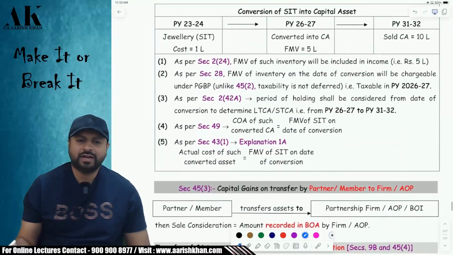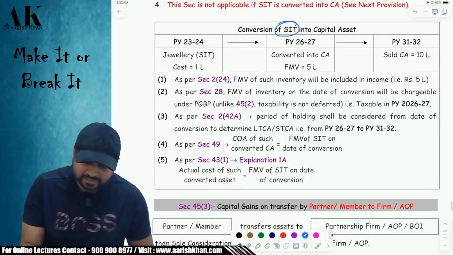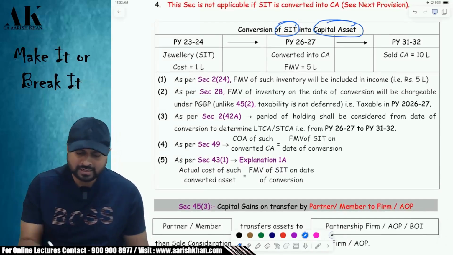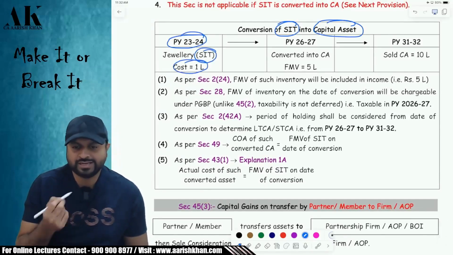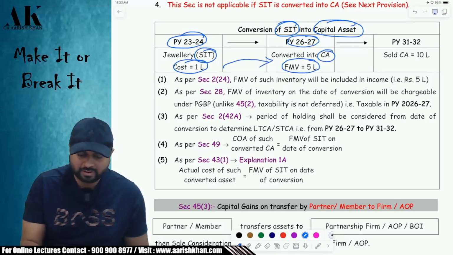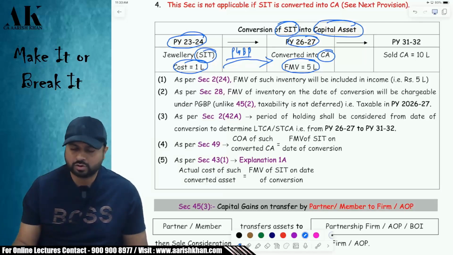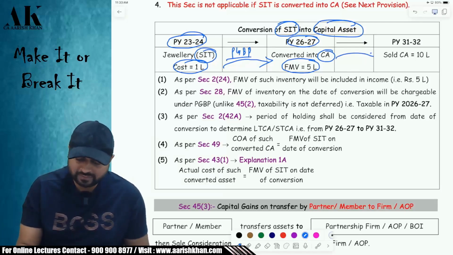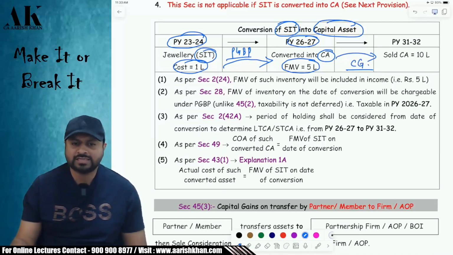Now, let's see the opposite, the vice versa of this case, when an SIT is converted into a capital asset. For example, in 23-24, you bought jewelry of 1 lakh rupees, which is your SIT. Now in 26-27, you converted that into a capital asset. Now this conversion will be called as what? Please tell me. PGBP. Because you are converting an SIT into a capital asset, it's a role reversal. And this sale will be called capital gains.